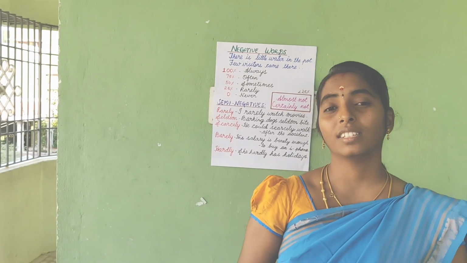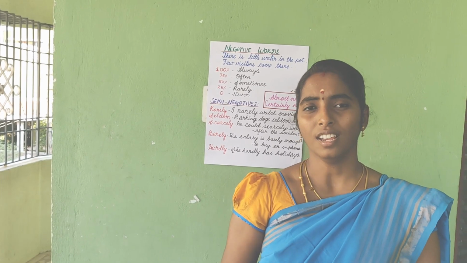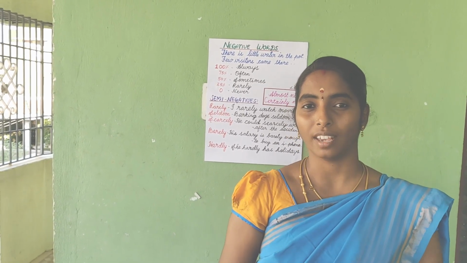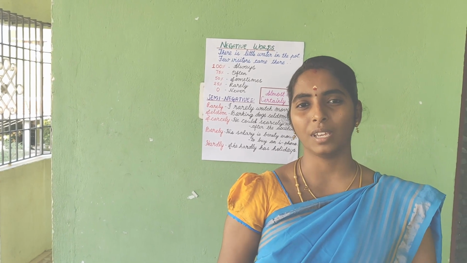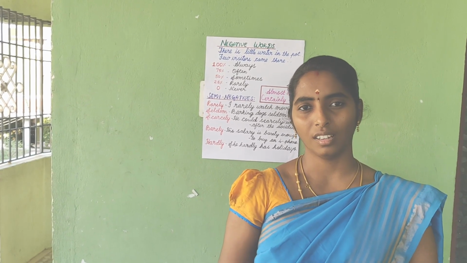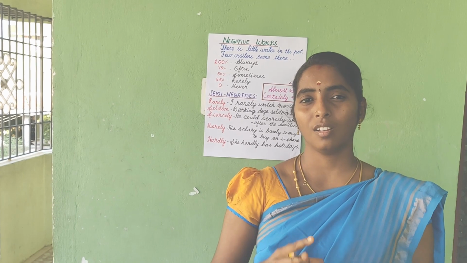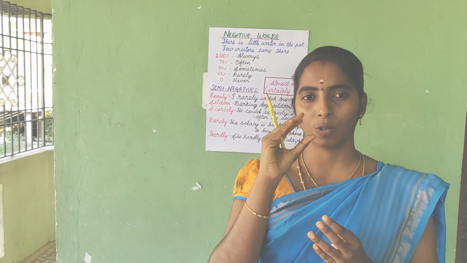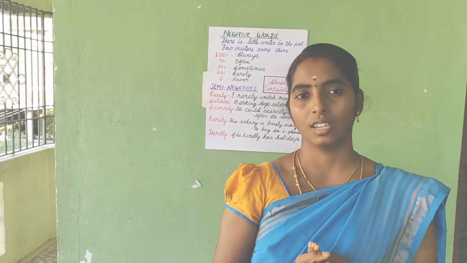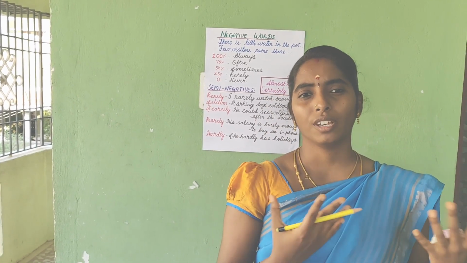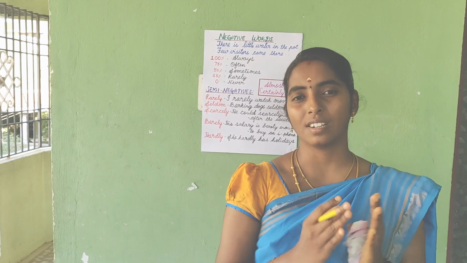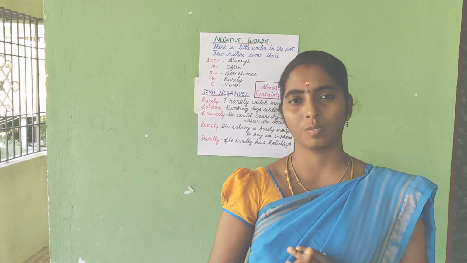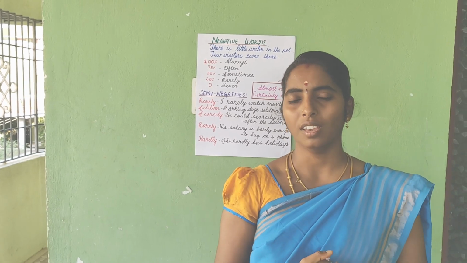When I am reading this, you might have guessed the meaning of it, isn't it? There is little water in the pot. Few visitors came there. So what does it actually mean? There is a pot and there is a minimal quantity of water in it. Few visitors came, maybe five or six members came to the show or something.